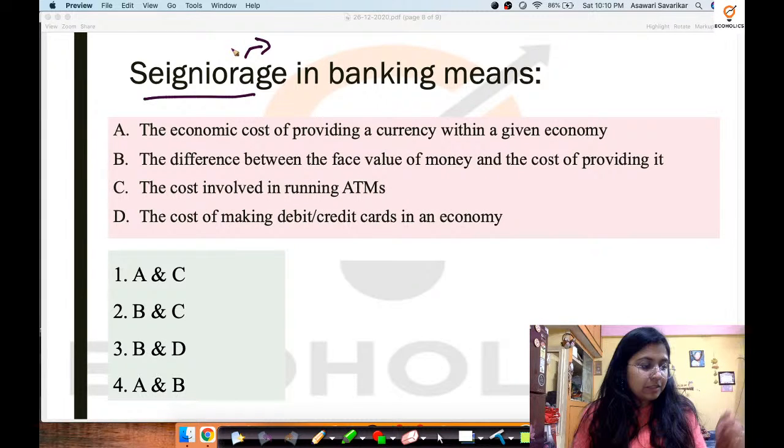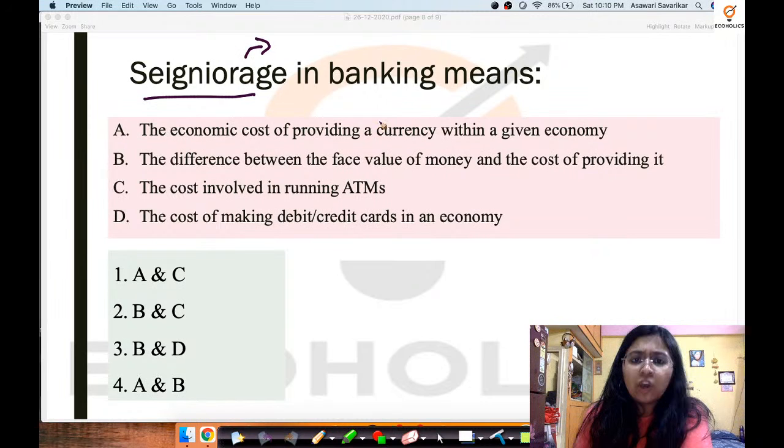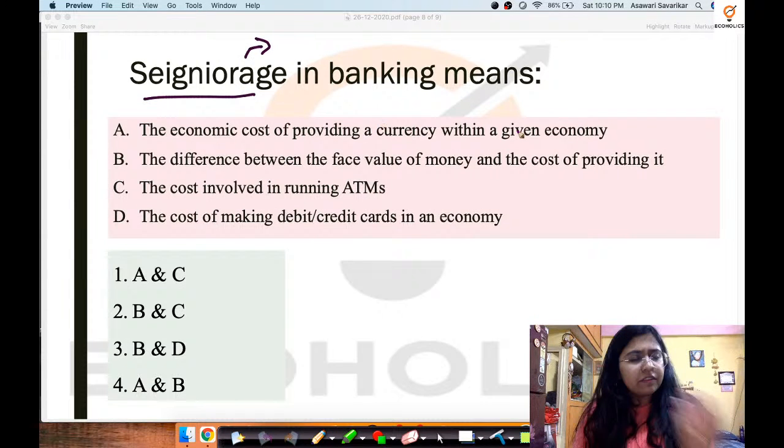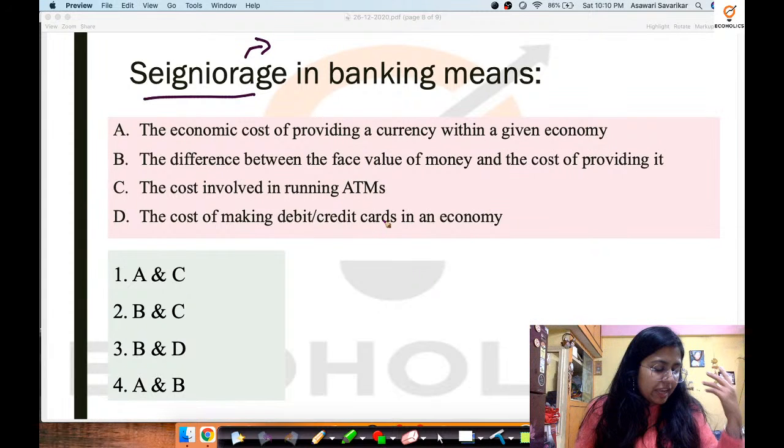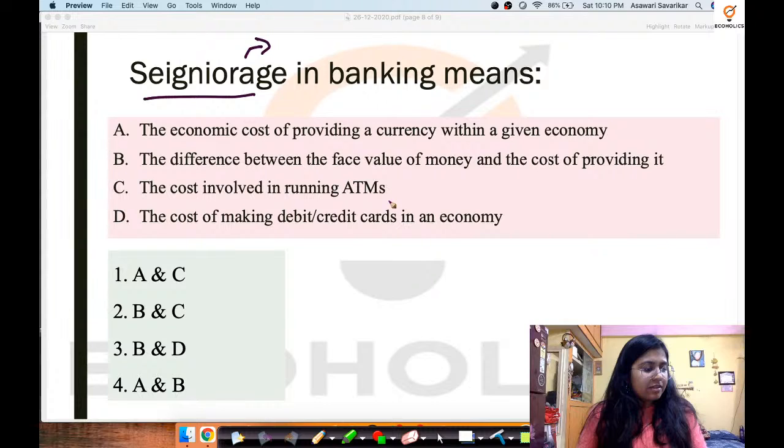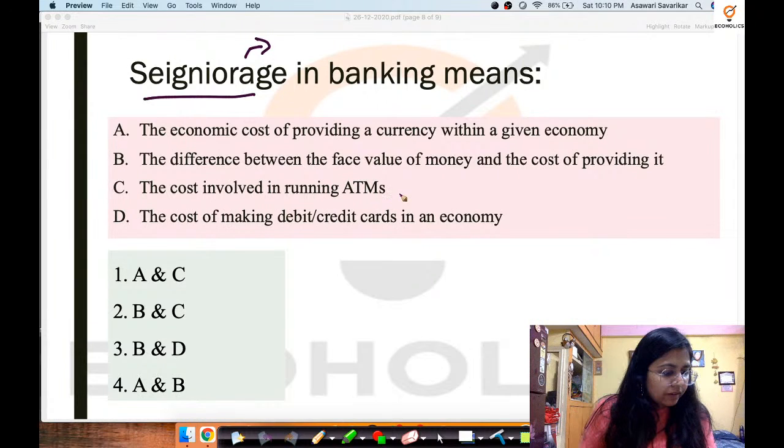Okay, so seigniorage in banking means the economic cost of providing a currency within a given economy, the difference between the face value of money and the cost of providing it, the cost involved in running ATMs, the cost of making debit or credit cards in an economy. Now, yes, I would like to hear some answers from you all. Yes, Altaf over here has given the correct answer.